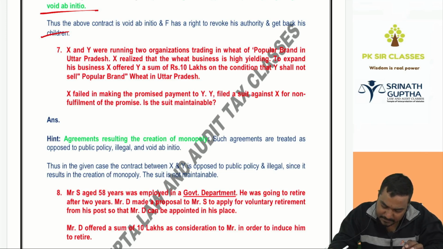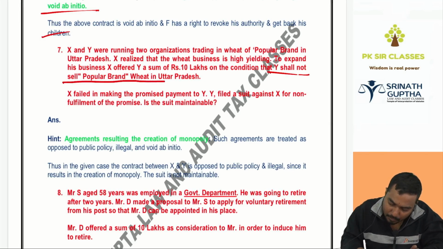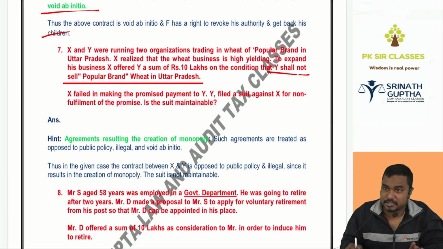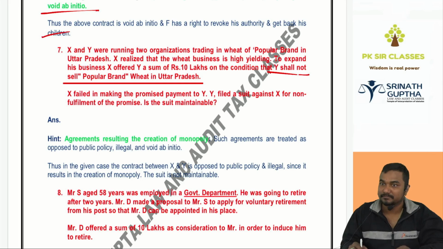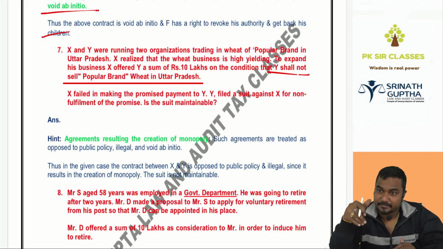To expand his business, X offered Y a sum of 10 lakhs on condition that Y shall not sell the popular brand wheat in Uttar Pradesh. What is this? Monopoly. We have discussed that garment example: Chinna brothers, Bomana brothers, Saras brothers, SG brothers. I said to all these people, stop your shops, close your shops. In the place of the garment, what came? Wheat came. If there is any agreement which tends to create a monopoly, it will be void.